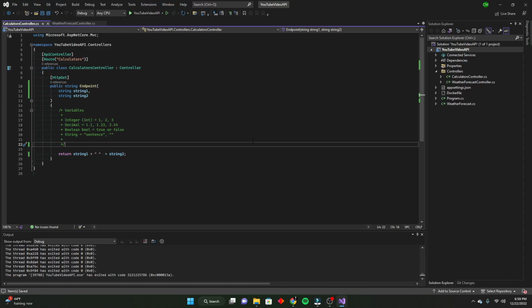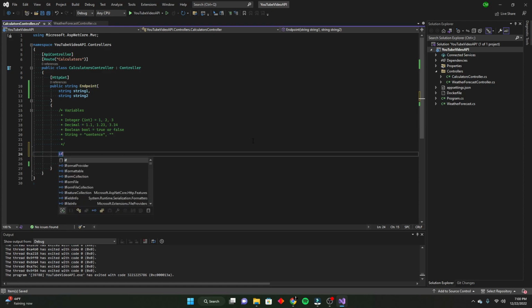Next, we're going to go over our if statements. These are a way to check if your data has changed or if you want to make a decision. For instance, you want to check if a certain statement is true. So to best show you how to do it, I'm just going to show you. First, you're going to start out with an if.